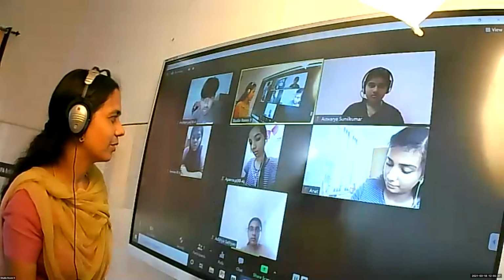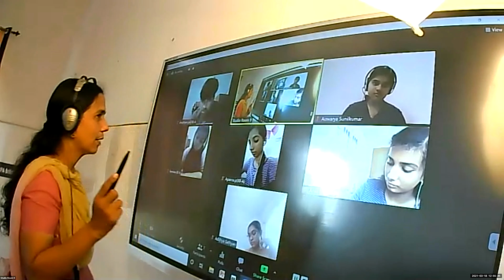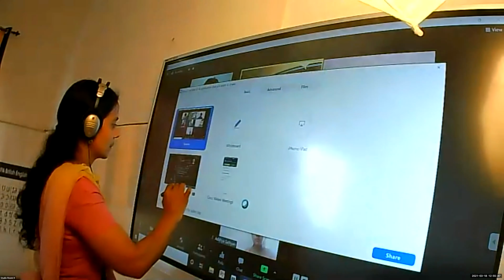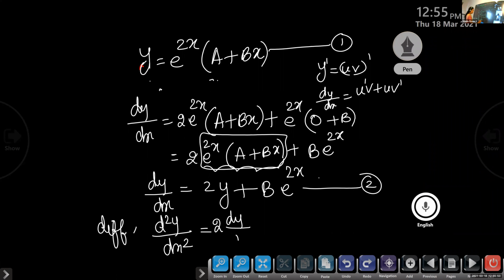See, go through the portions which we have completed. So it is 2 into dy by dx, plus, when you differentiate this, 2b e raised to 2x, that is 2 e raised to 2x into 2.